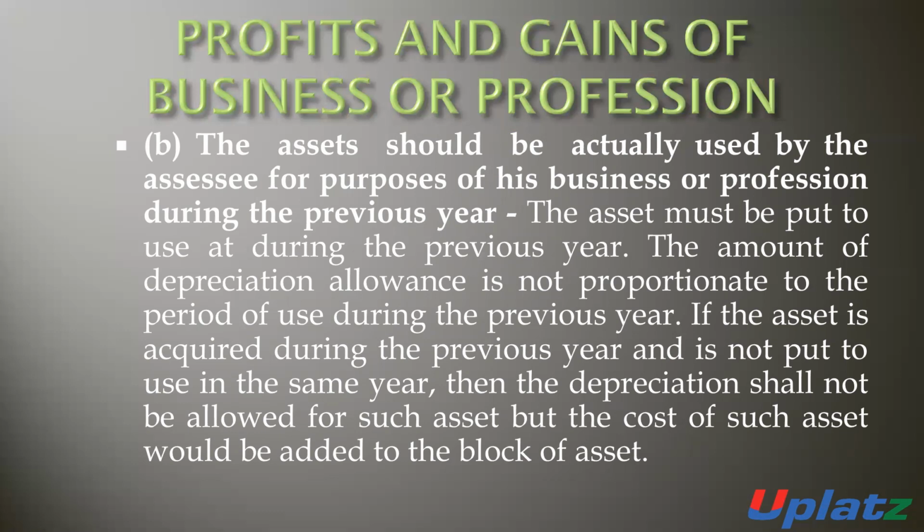If the asset is purchased and it is not used by the assessee in the previous year, then the depreciation will not be allowed on such assets. Means the total cost of the asset will be added to the block of assets.